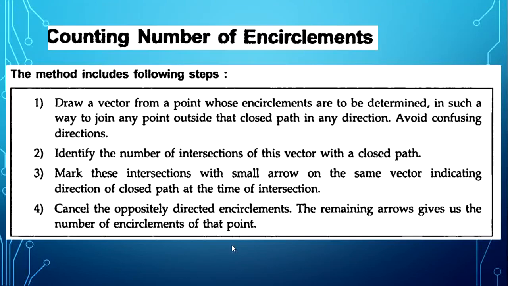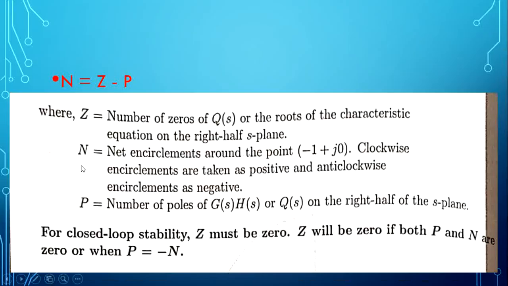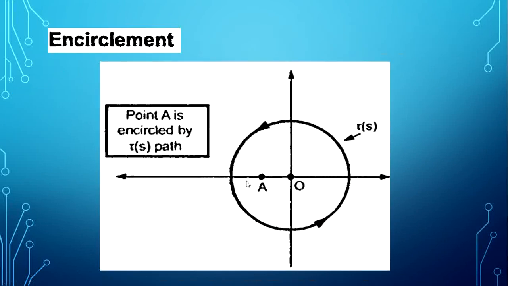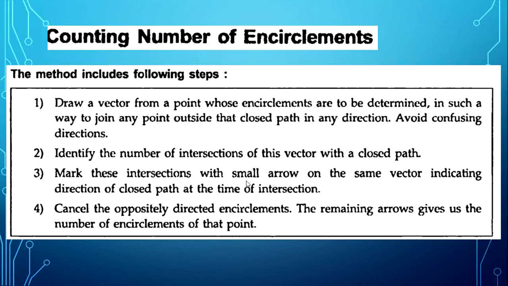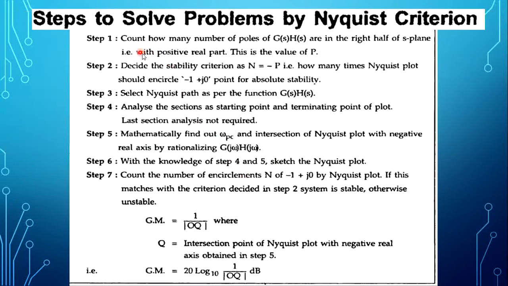So whatever we discussed, the mapping theorem we discussed. What is the mapping theorem? How to analyze the Nyquist stability criterion based on the encirclements Z and P. This is the generalized Nyquist path, and we discussed encirclements and how to count them. Now we'll discuss the steps to solve problems by the Nyquist criterion.